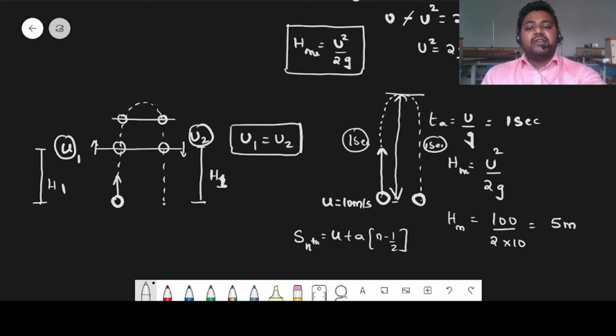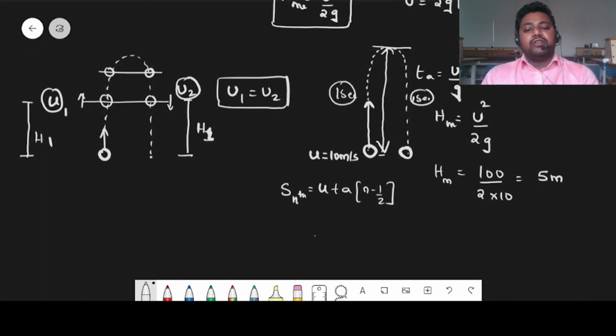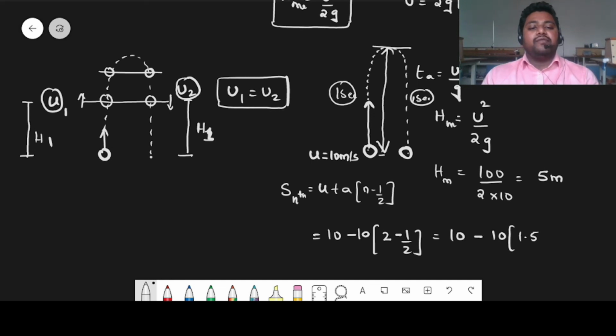The initial velocity is 10 and the acceleration due to gravity is also 10, and for the 2nd second, n is 2, so 2 minus 1 by 2 is 10 minus 10 into 1.5, which gives 10 minus 15, which gives me minus 5 meters. Minus 5 meters is the displacement traveled by the object in the 2nd second.